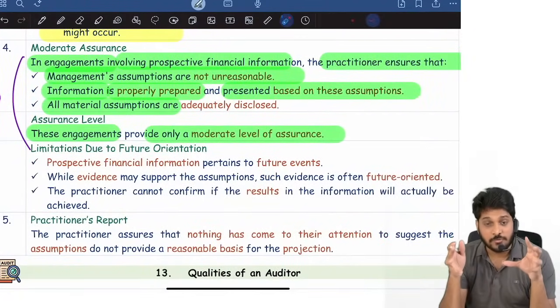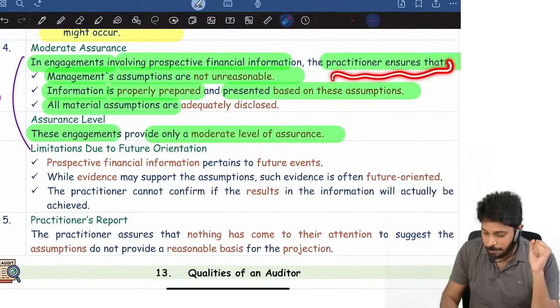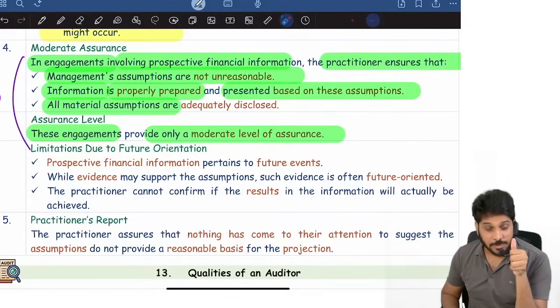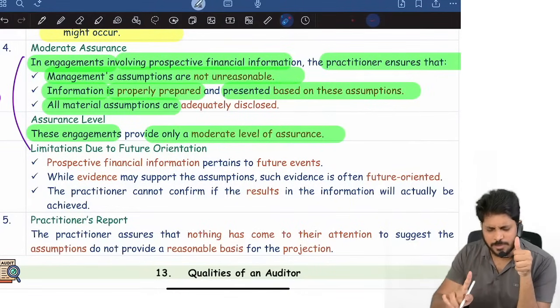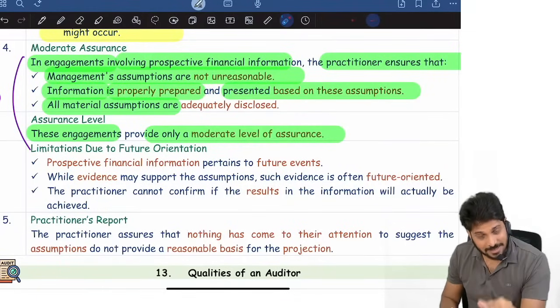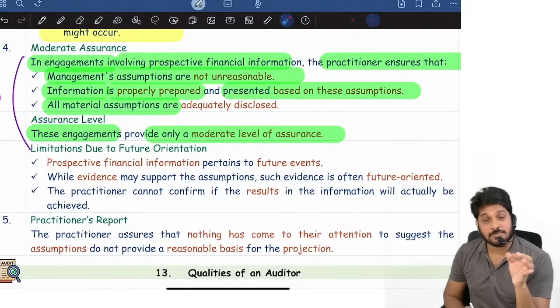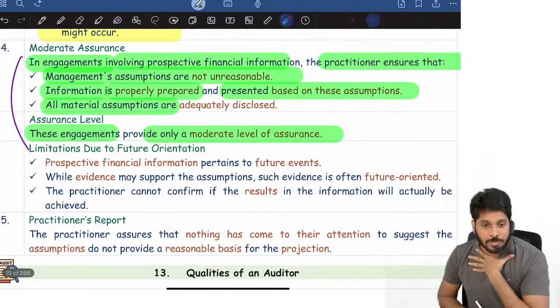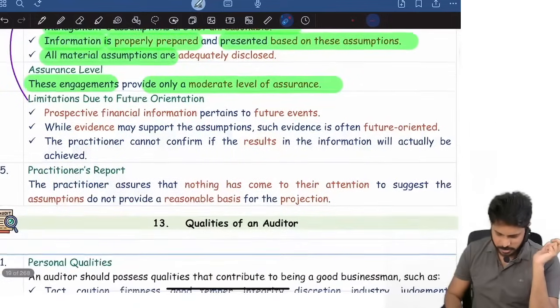In engagements involving prospective financial information, what does the practitioner have to ensure? They will ask you like this: you need to ensure whether management assumptions are reasonable, nothing but whether the management assumptions are not unreasonable, whether information is properly prepared and presented based on these assumptions, and whether all the material assumptions are clearly disclosed or not. Accordingly, in these engagements, the practitioner can only provide a moderate level of assurance.